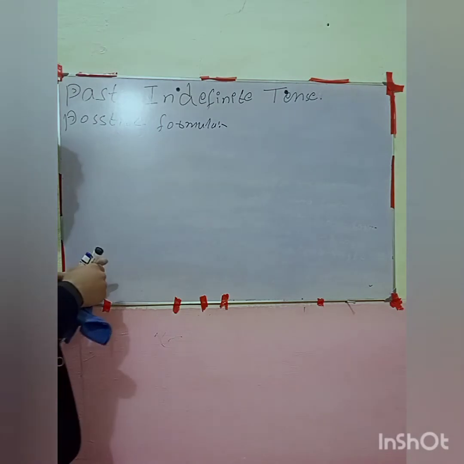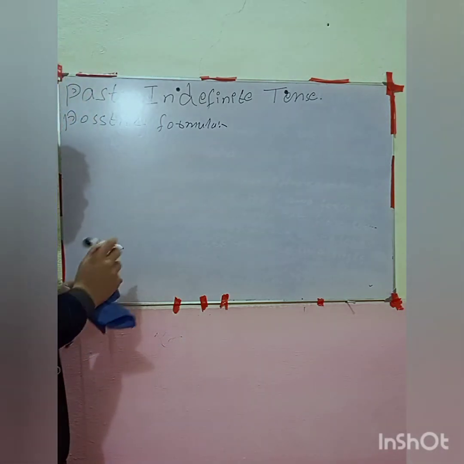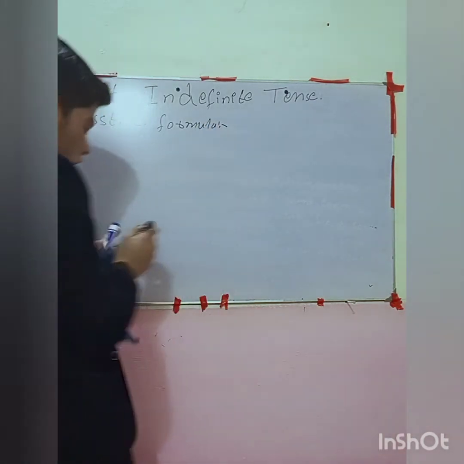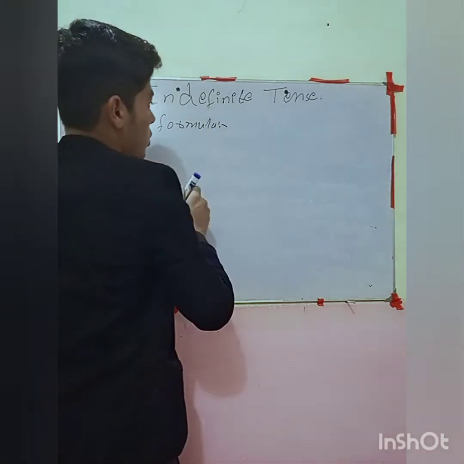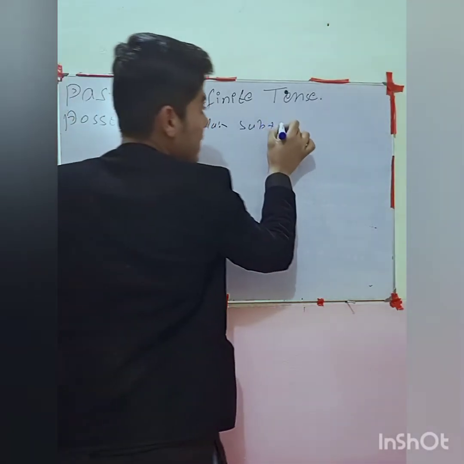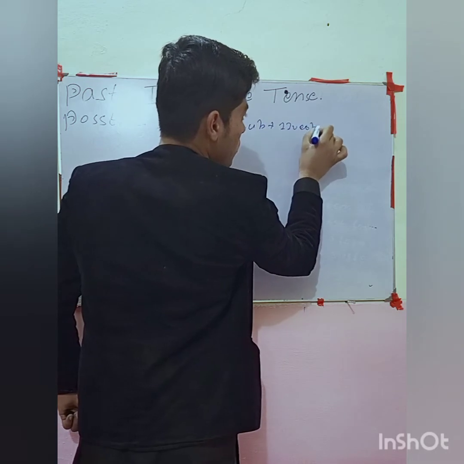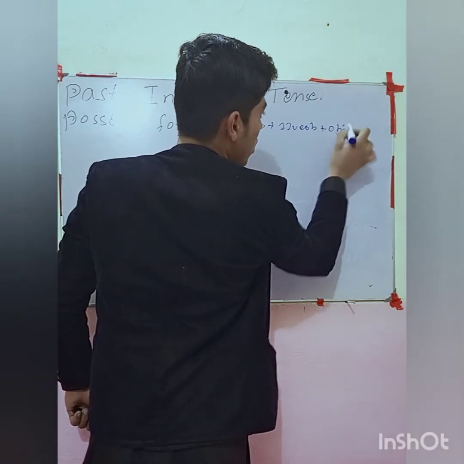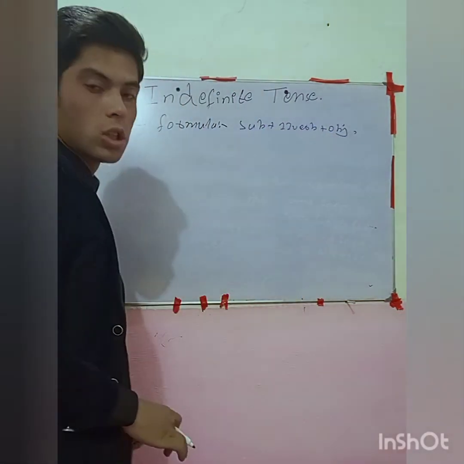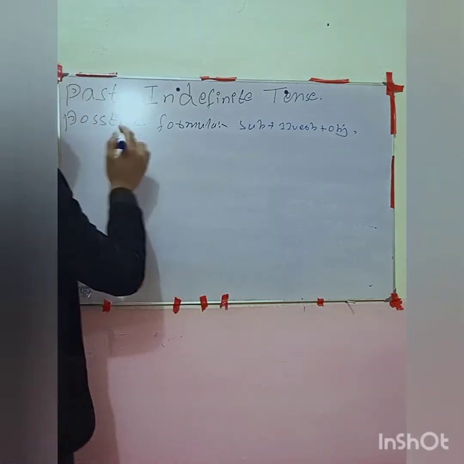Positive formulas here, right? So how do we use positive formulas? Look, we need to use subject, then second form of verb, then object. We need these formulas to make a positive sentence, right? So we make a sentence here.